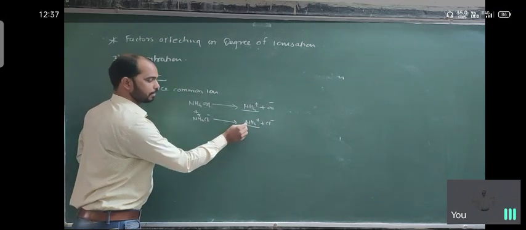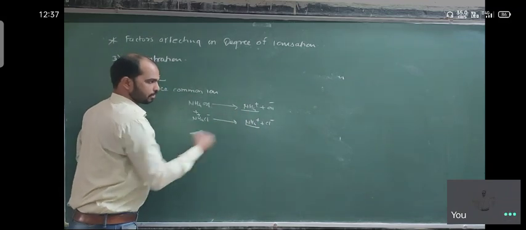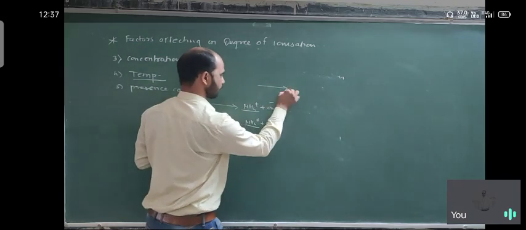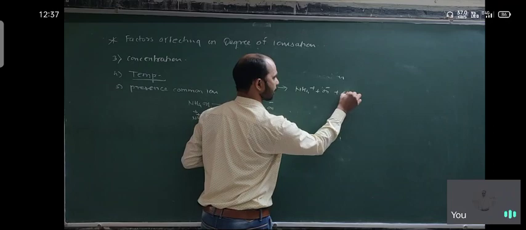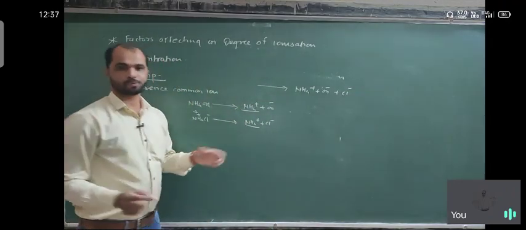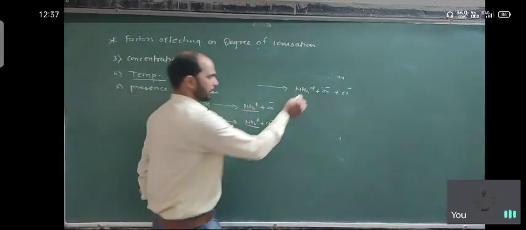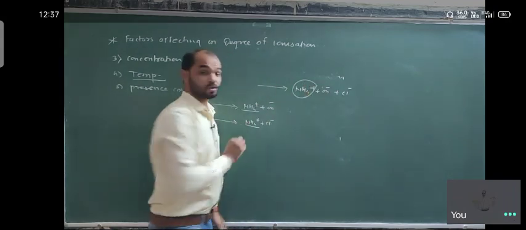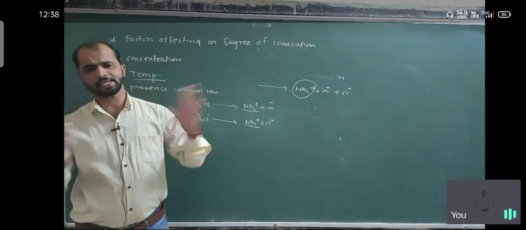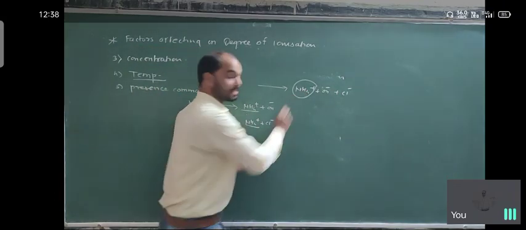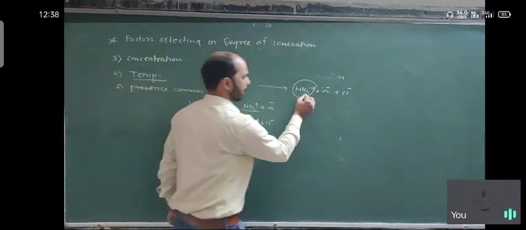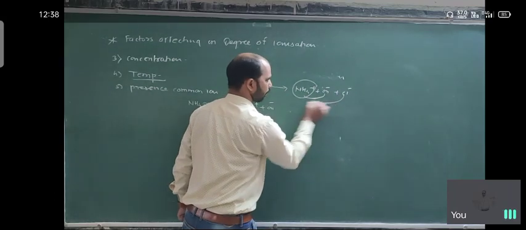So what happened here? After that, the resulting species are NH4 plus, OH minus and Cl minus. NH4 plus is the common ion. So the concentration of the cation increases. If the concentration of the cation increases, it increases their attractive force, and they strongly attract Cl minus and OH minus.